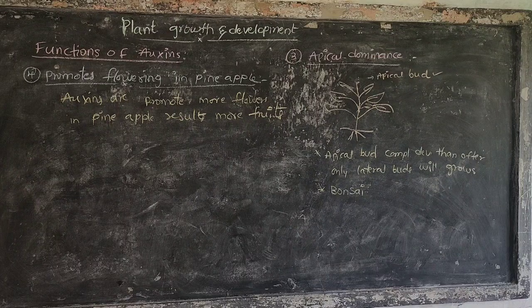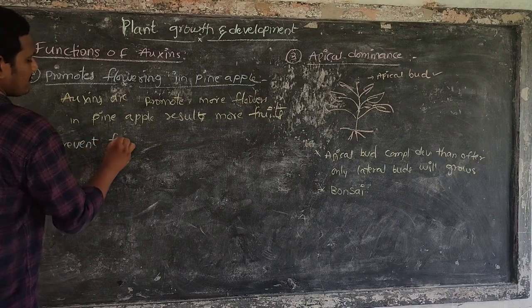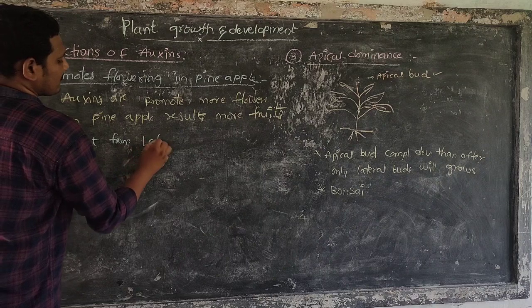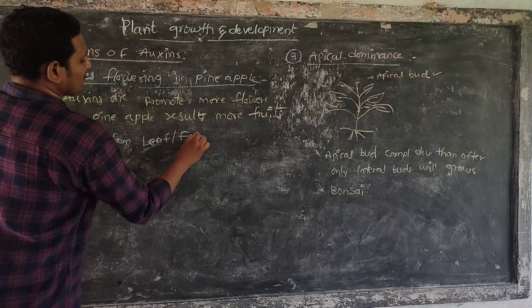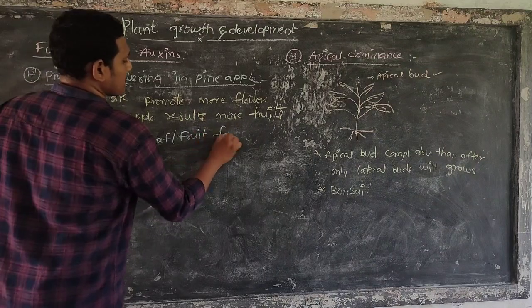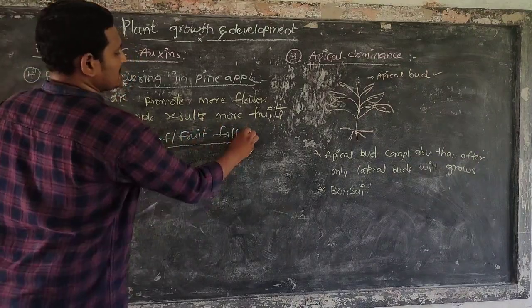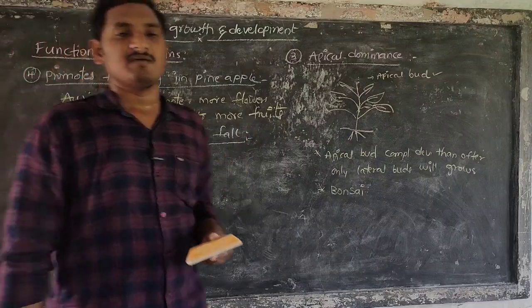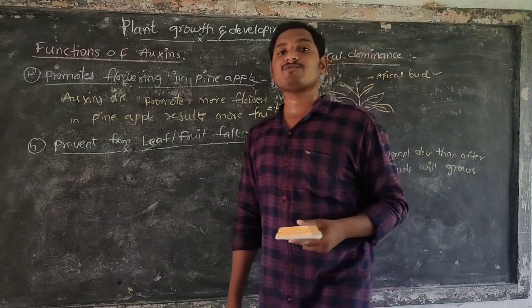Next, prevent leaf and fruit fall. It means auxins help to prevent immature leaf and fruit fall.